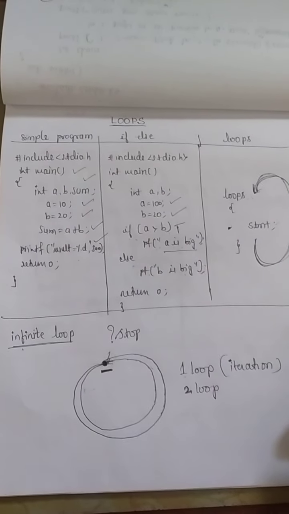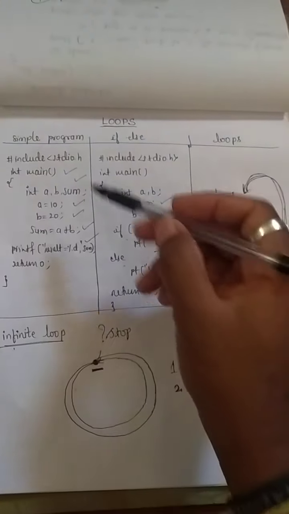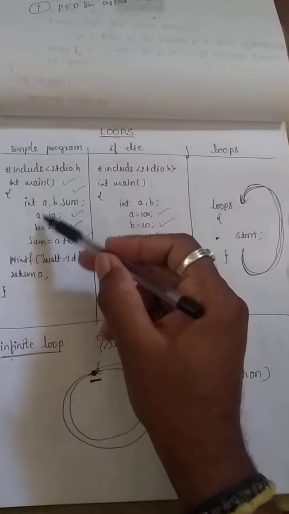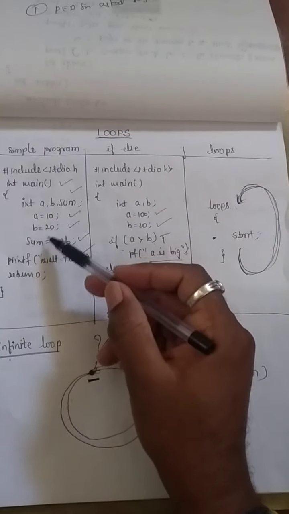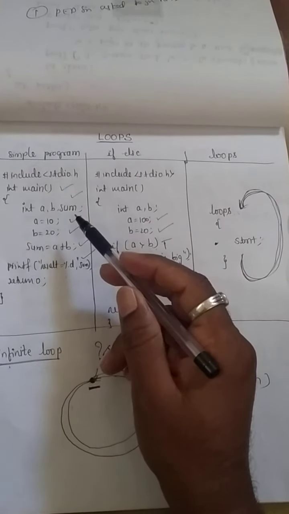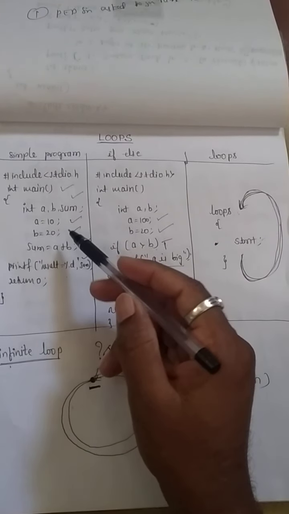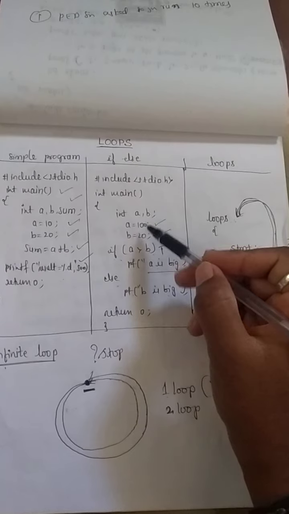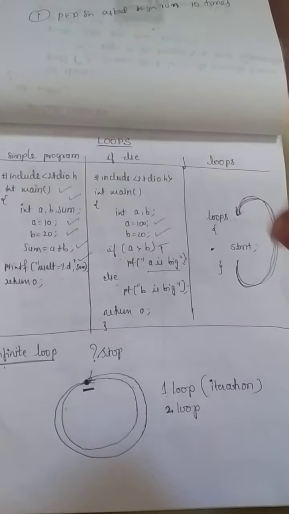What happens in addition of two numbers? If you execute, all the statements will be executed. Whatever instructions you have written here, there are some 6 to 7 instructions, and all 7 instructions will be compiled by the compiler. But in case of if else, what happens? Some of the statements will be skipped by the compiler.